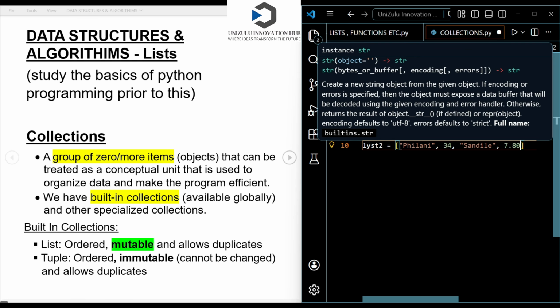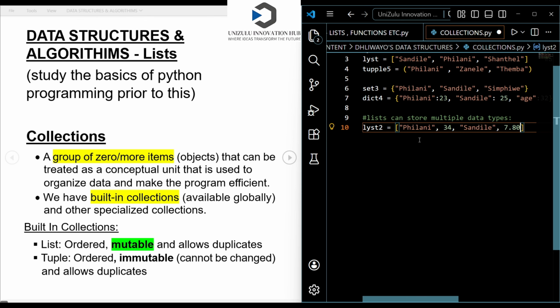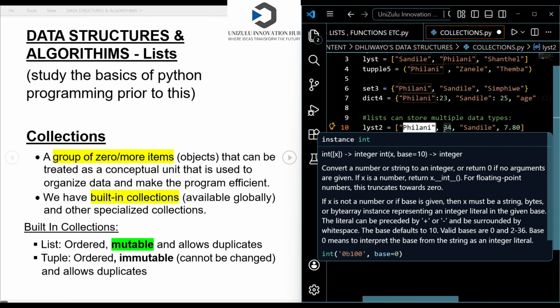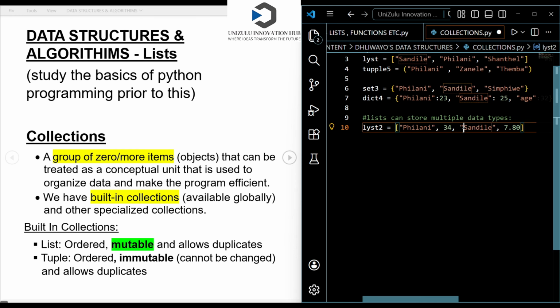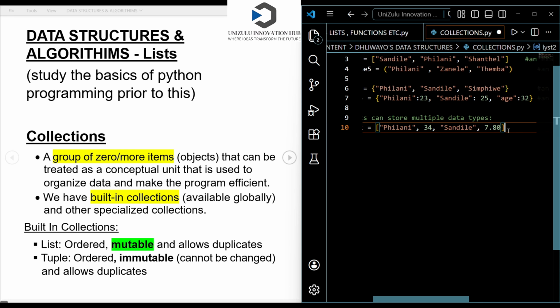All of this, you can see that I've stored different data types. The items have got different data types. The first one here, Philani, is a string. The 34 is an integer item. The Sandile here is a string, and the 7.80 is a float data type. So basically, lists do not really select a certain data type. They can store multiple data types. If a list is storing multiple data types, we say that it is heterogeneous. So this is an example of a heterogeneous list.